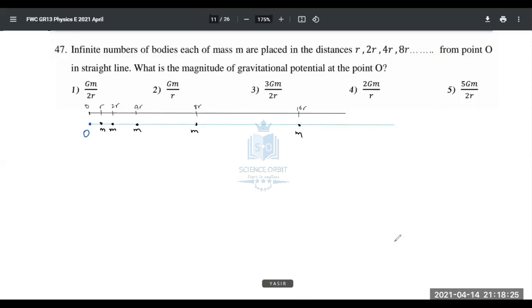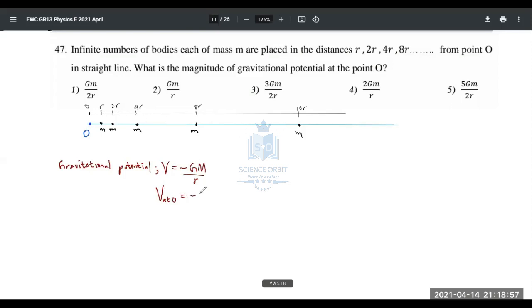Now, what is the equation, people? We know gravitational potential V is given by minus Gm over R. So gravitational potential at O will be equal to, you have to add the gravitational potentials created by each of these masses.